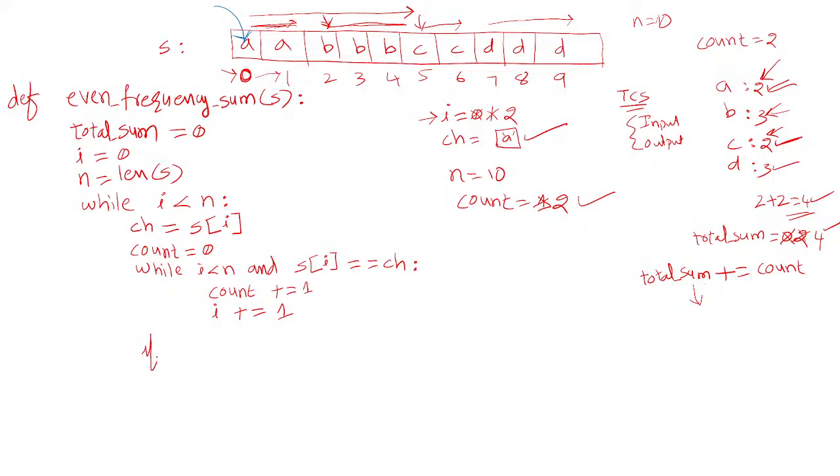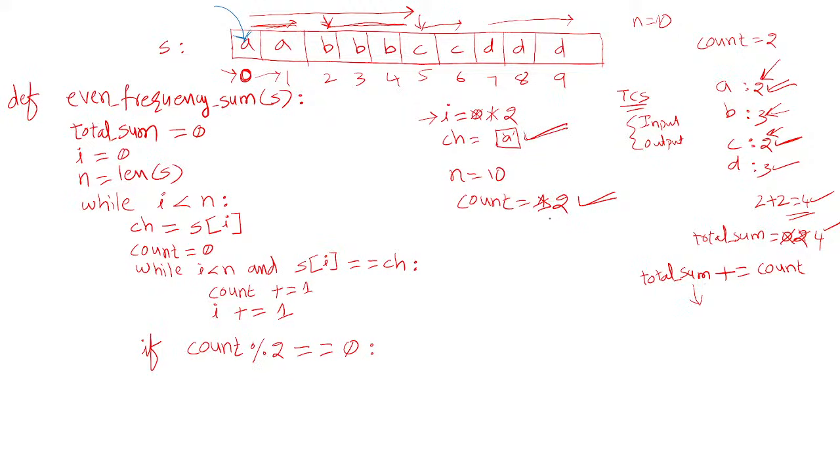So how do we know? Even or odd, how do we check? If you divide by 2, so mod 2, then the remainder should be 0. So if count mod 2 is equal to 0, that means it is occurring an even number of times. So 2 mod 2 is equal to 0, yes, that means A is occurring an even number of times.